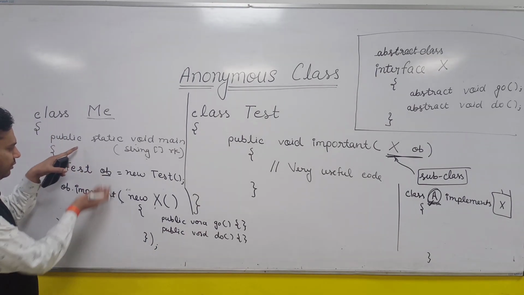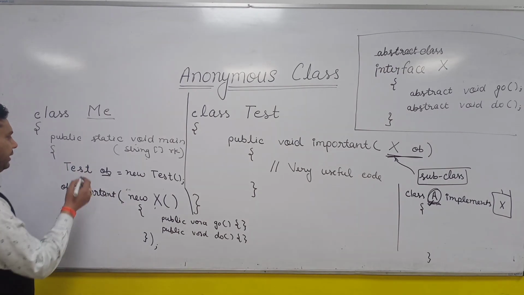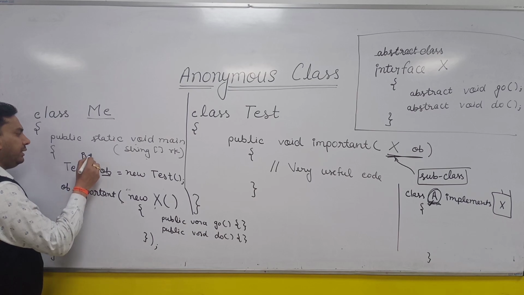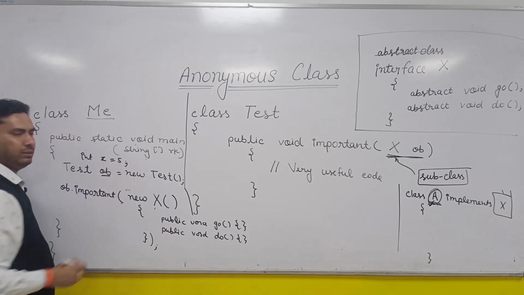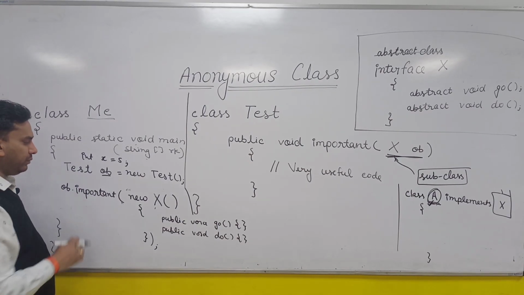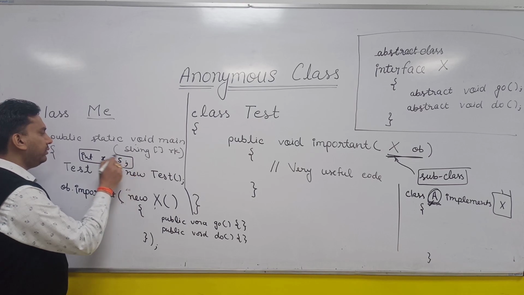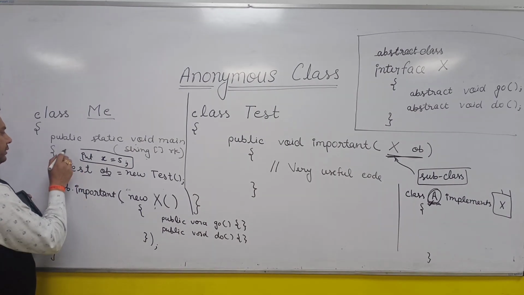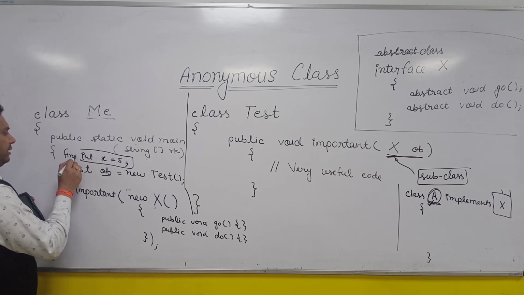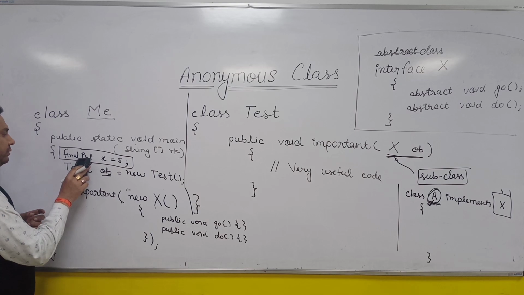This method is the enclosing block of this anonymous class. So let's say I am writing here some variable, int x is equal to 5. So this x is equal to 5, and I am saying that this is a final variable. Final int x is equal to 5.